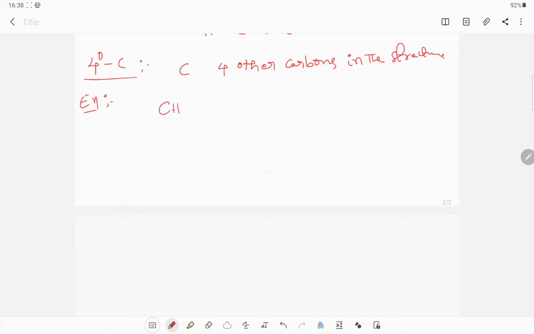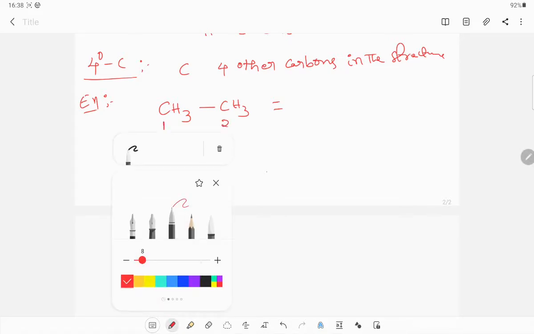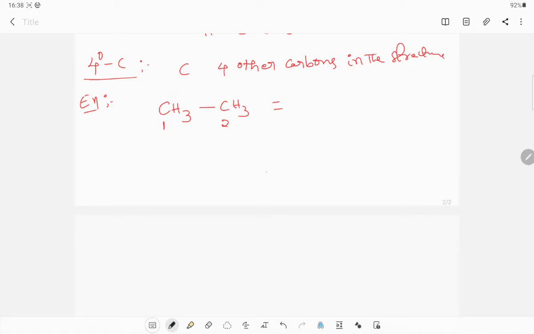See here, CH3-CH3 I have taken. So how many primary carbons does this have? What type of carbons and hydrogen atoms does this compound have? If I consider the first carbon, it is directly attached to one carbon, so it is called primary carbon. This carbon is also directly attached to one carbon, so this is also primary carbon.